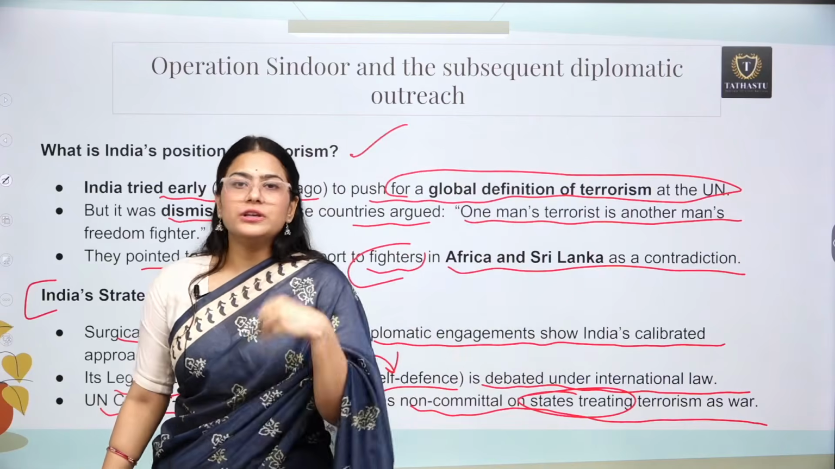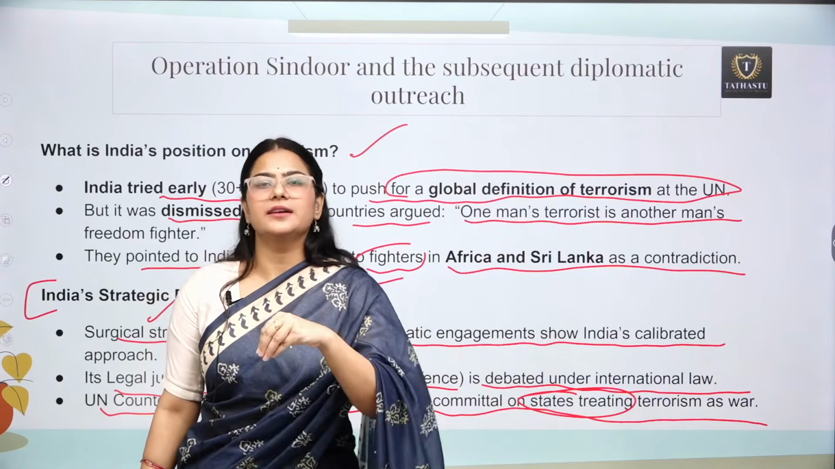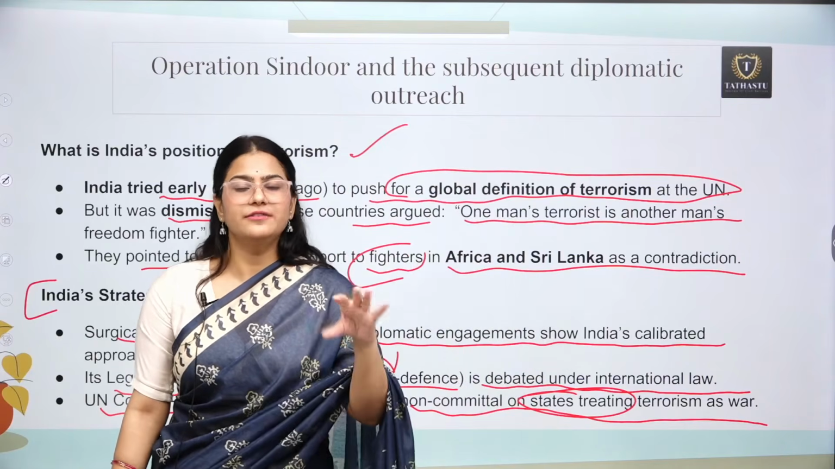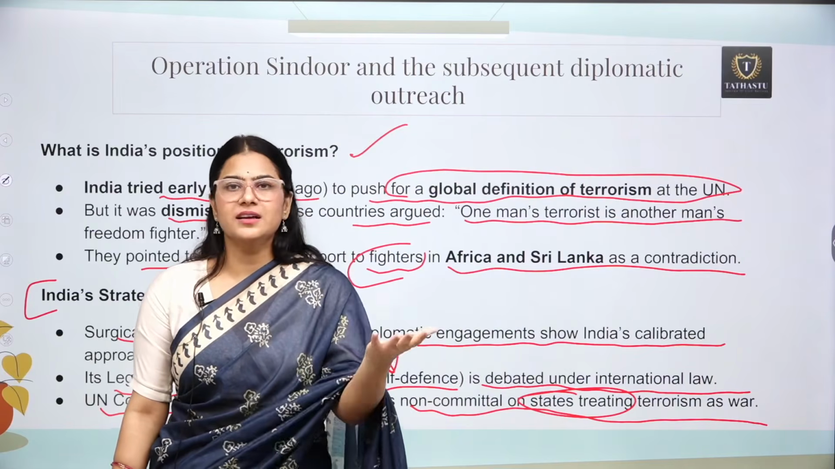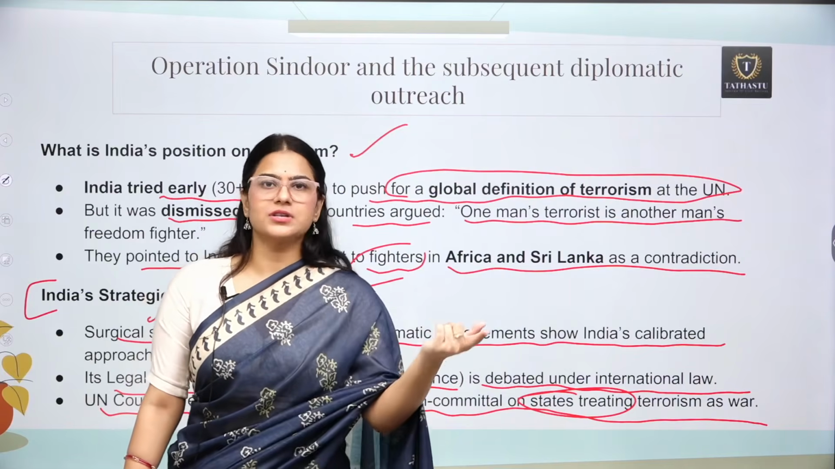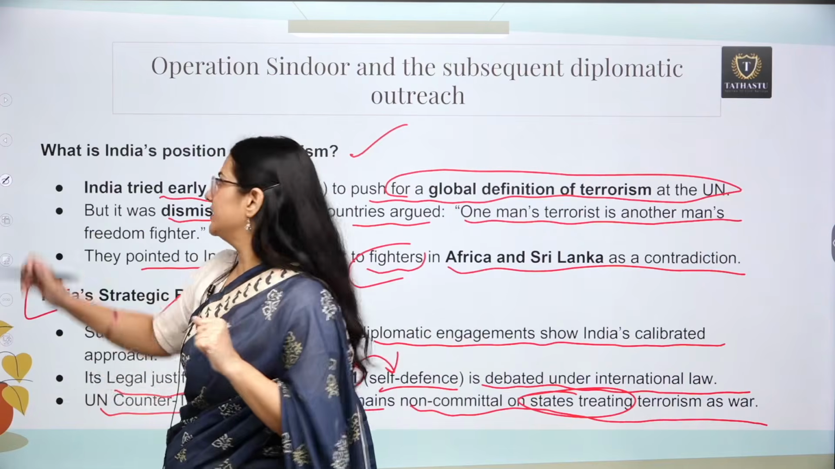So they are actually not in favor: if you are facing terrorism, even if it is being sponsored by Pakistan, you don't have any right to attack or start a war. So this is what the United Nations thinks.